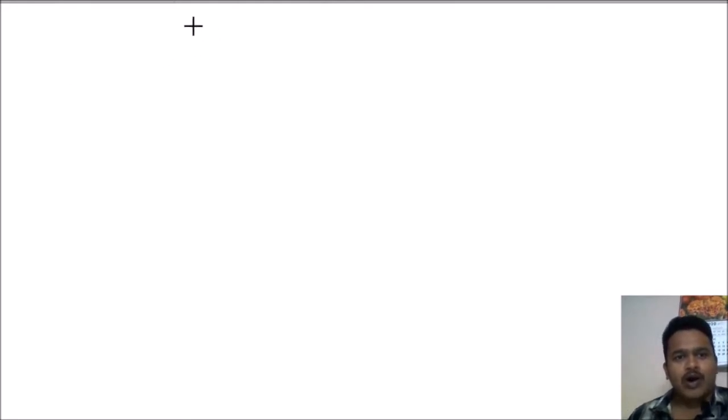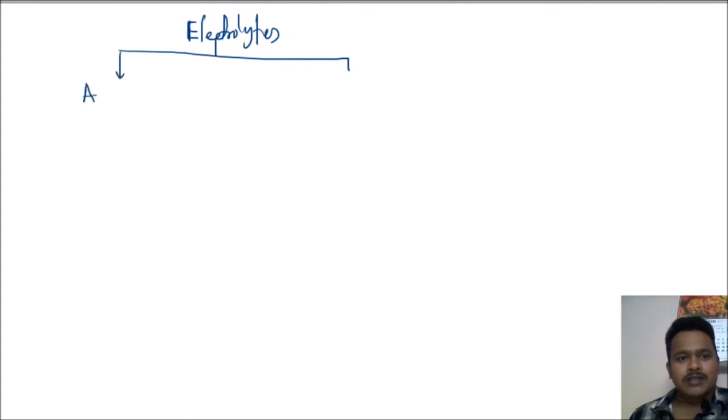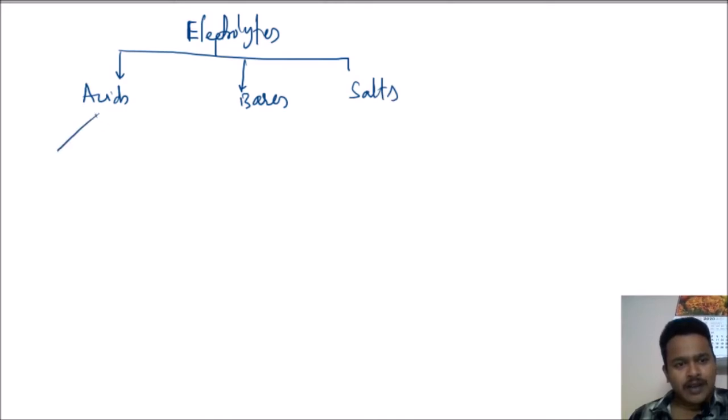Here, all the electrolytes are there. Electrolytes are those which can pass electricity through them. These are classified into three parts: acids, after that bases, after that salts. In acids, again two parts are there: strong acids and weak acids.